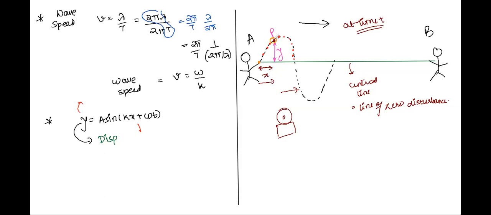So what about this particle? This particle is actually oscillating only in the vertical direction. This particle is not moving ahead. Does the rope move ahead? When I'm sending a wave pulse by means of a rope, is one particle moving ahead, or is the particle just oscillating about its position?